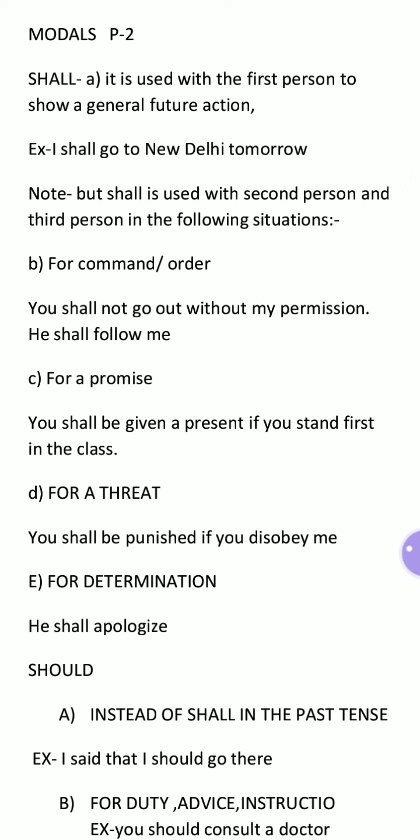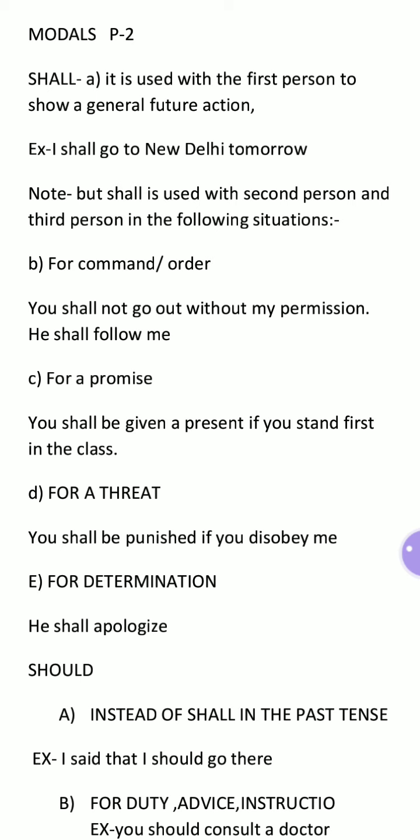Now see the note. But shall is used with the second person and third person in the following situations. When shall is used with the second person, meaning you, and the third person, meaning he, she, it, and they, see the following expressions. What is expression number one? For command and order. In order to place an order, in order to give a command, shall is used with the